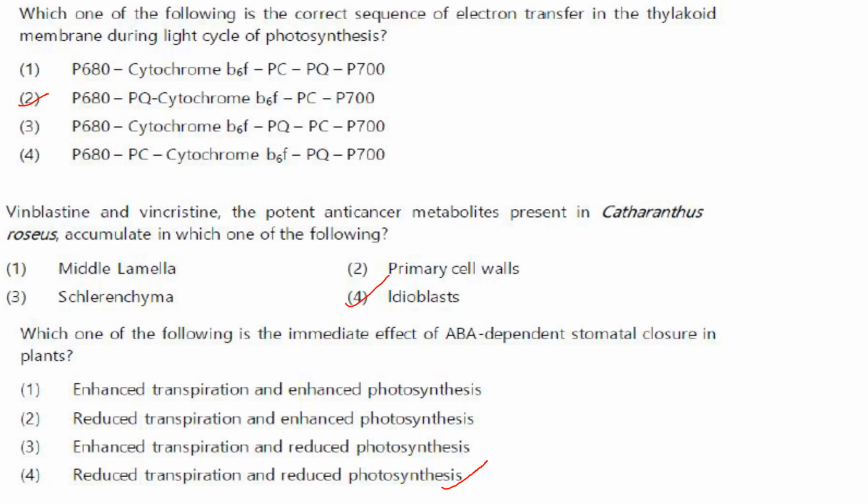Then next one. Which one of the following is the immediate effect of ABA dependent stomatal closure in plants? So stomatal closure reduces the rate of water loss from the plant through transpiration. So there is reduced transpiration. Then it also reduces the rate of carbon dioxide entry into the plant, which is necessary for photosynthesis. With less carbon dioxide available, rate of photosynthesis also will be less. So reduced transpiration and reduced photosynthesis. That gives your answer as option 4.